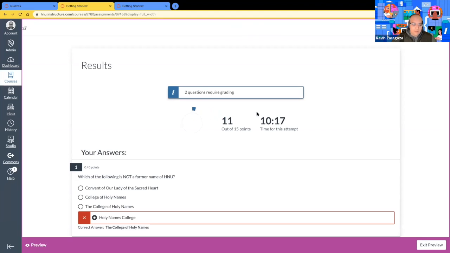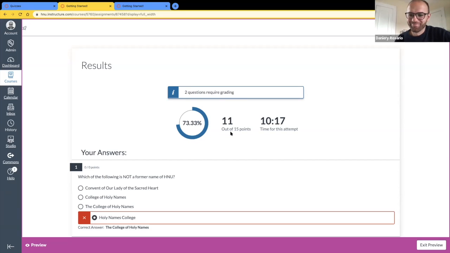And the new quizzes will be auto grading. Notice over here in the very top, it says 2 questions require grading. So this isn't the final score because the instructor still has to grade certain types of questions. Number 10 and 11, yep, those are file upload and essay. So again, this is just how you did on those auto graded type questions. Okay, so we do get the percentage, the number of points gained, 1 achieved out of 15, and then how much time we took on that quiz.